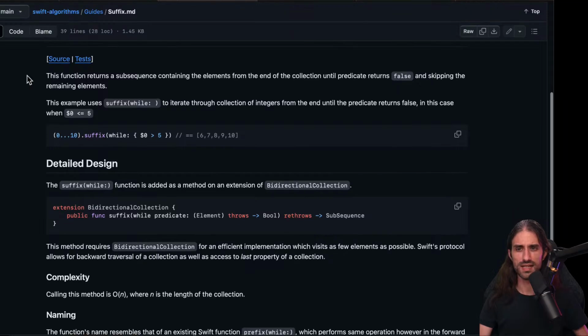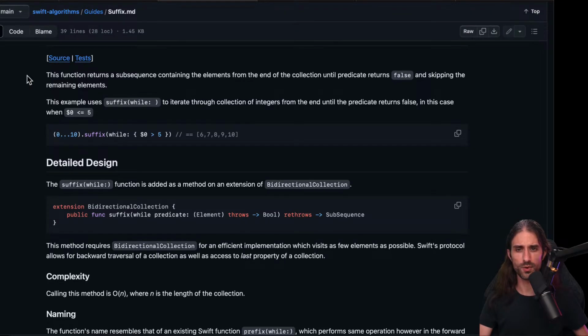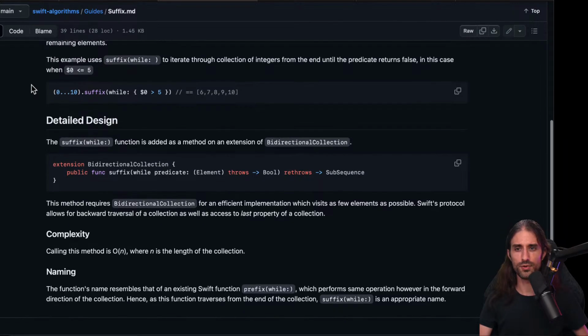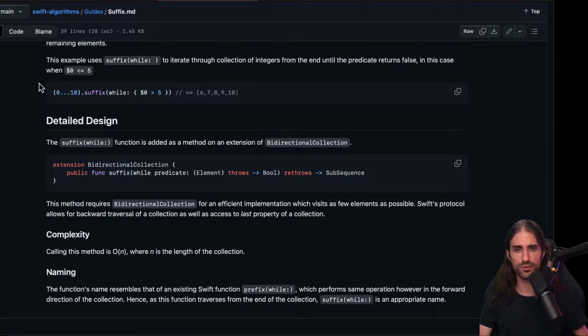So suffix. This function returns a subsequence containing the elements from the end of the collection until the predicate returns false, skipping the remaining elements. Okay, so this example uses suffix(while:) to iterate through a collection of integers from the end until the predicate returns false, in this case when $0 becomes less than or equal to 5. So that's interesting.